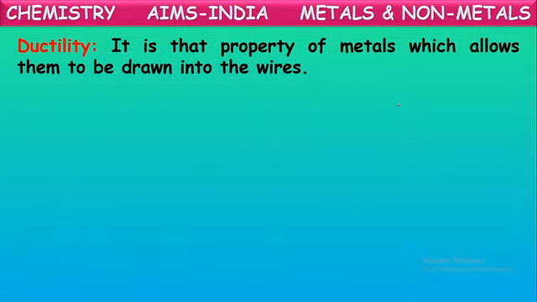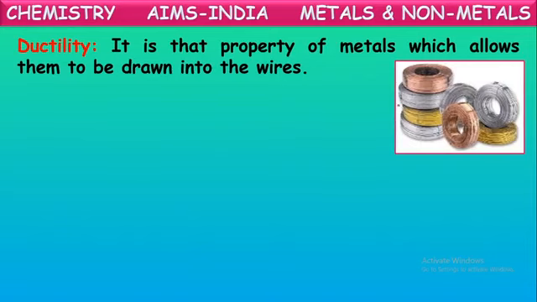Next property, ductility. It is the property of metals which allows them to be drawn into thin wires. Metals can be drawn into thin wires. This property is called ductility. See here, many metals are drawn into thin wires. These wires are made up of metals. The property by which metals are drawn into these thin wires is called ductility or ductile property. Metals are ductile.